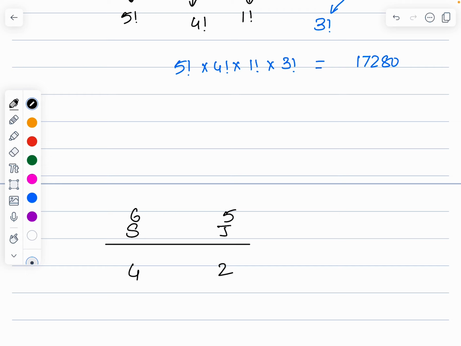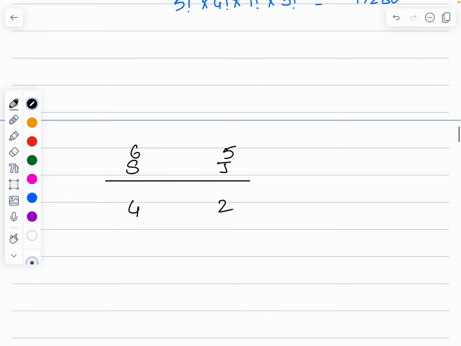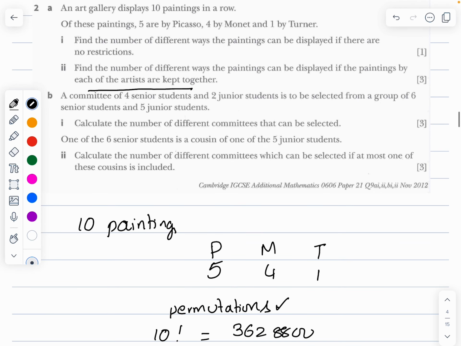So out of 6 I have to select 4. So it is going to be 6C4, which is 15, and 5C2. 5C2 is nothing but how much? 10. 15 times 10, 150. That's the answer for the first part.